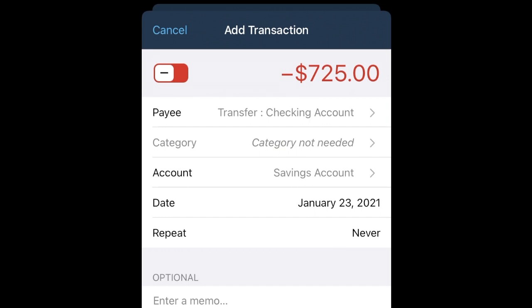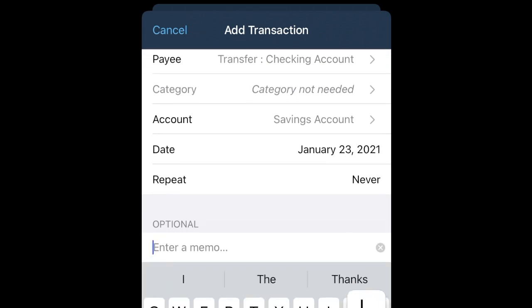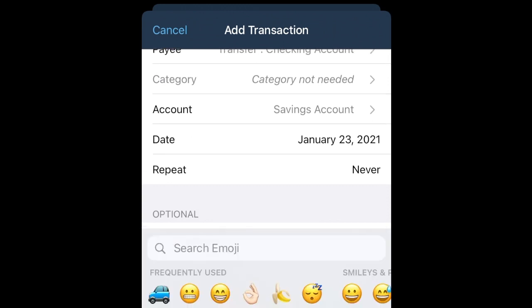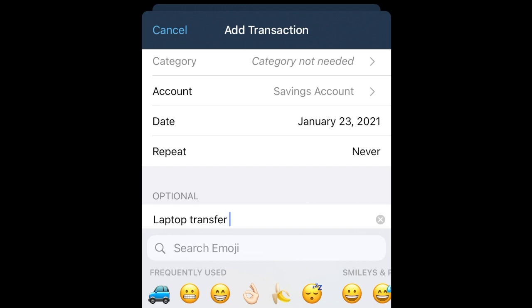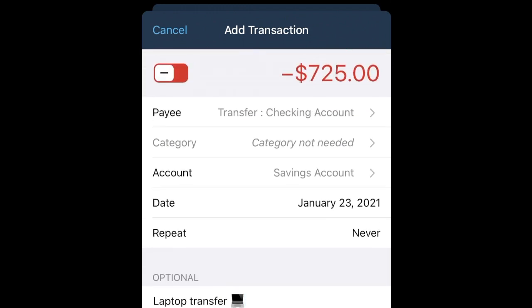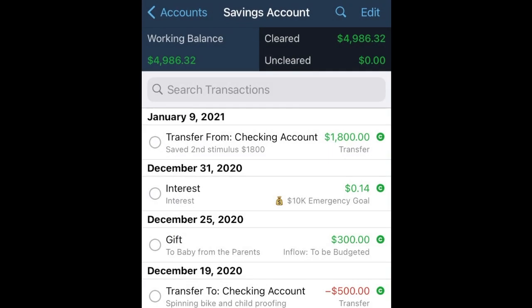I don't need a category. Just trust me on that. We don't do a category when we transfer between checking and savings, but I can put in a note. Where's my little guy go? I like the emoticons. We'll just put a picture of a laptop there, okay? All right, we hit save.